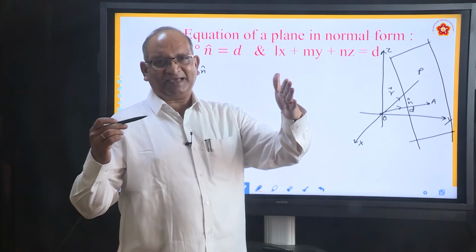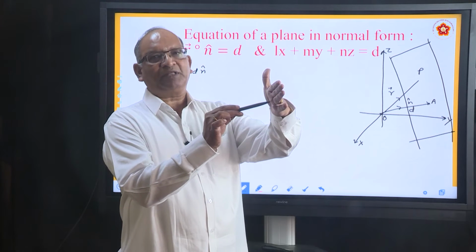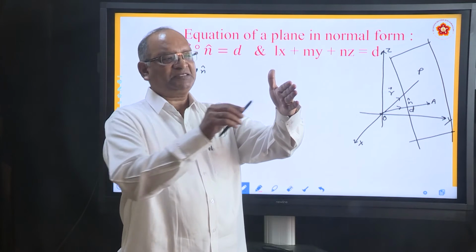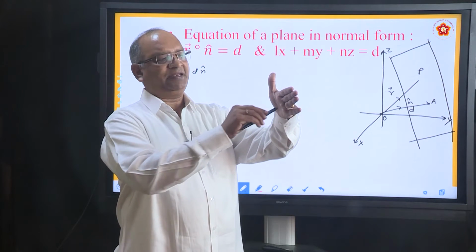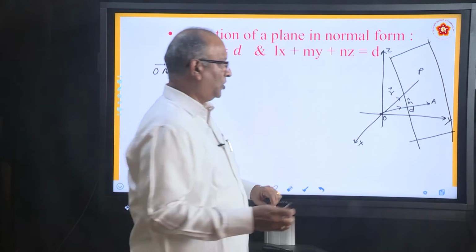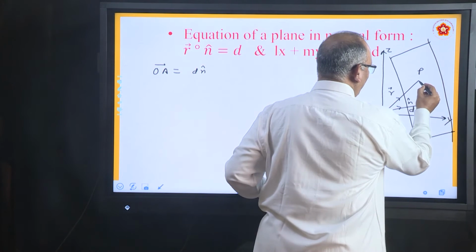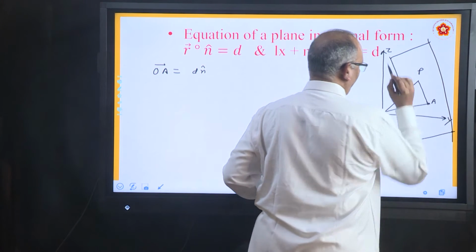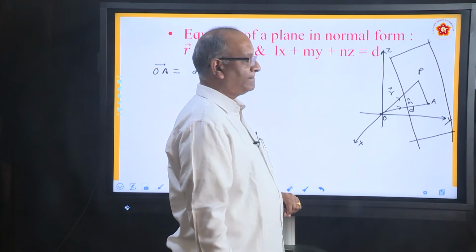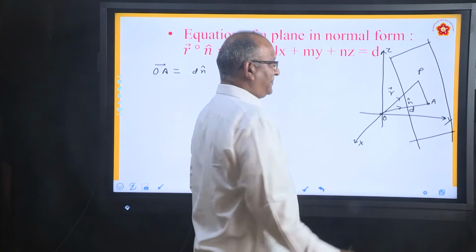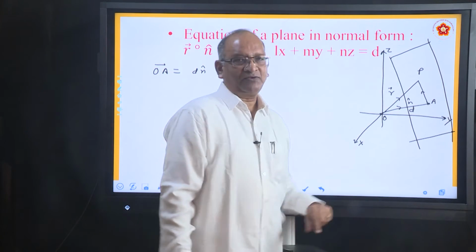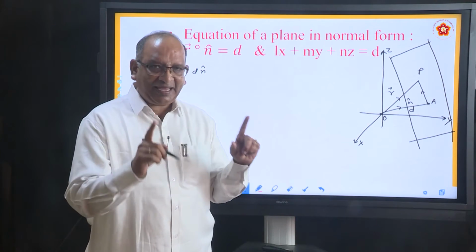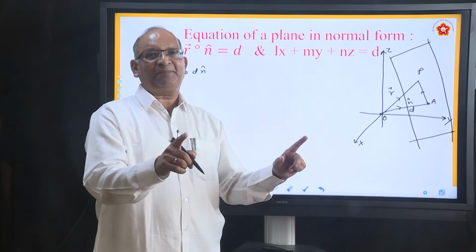Now if a vector is perpendicular to the plane, what happens? If it is perpendicular to a plane, it is perpendicular to any line on the plane. So if you join AP, what will happen? This vector AP, remember both A and P are on the plane.